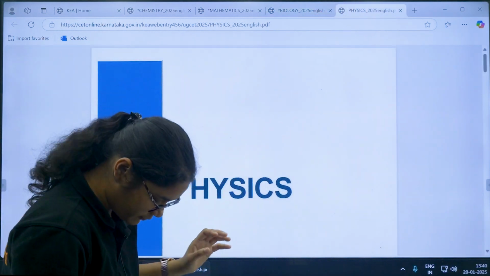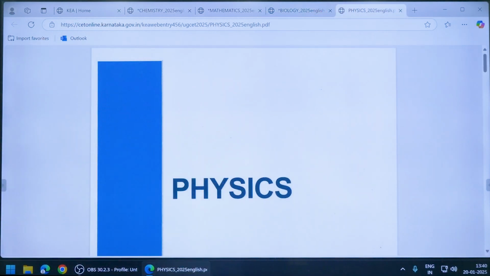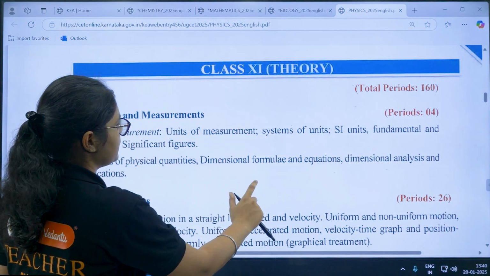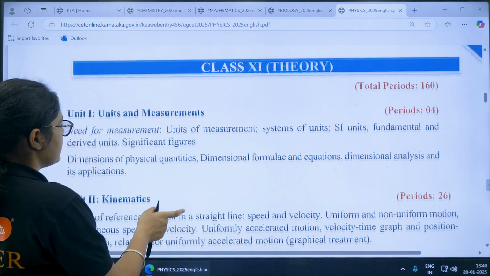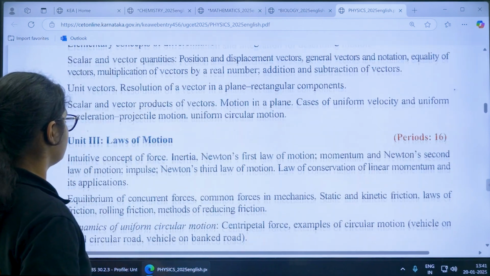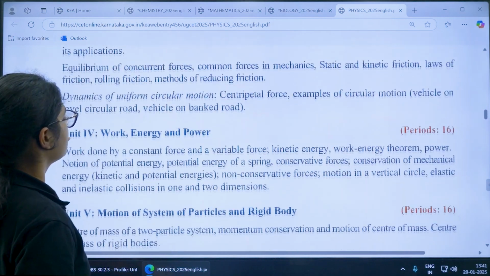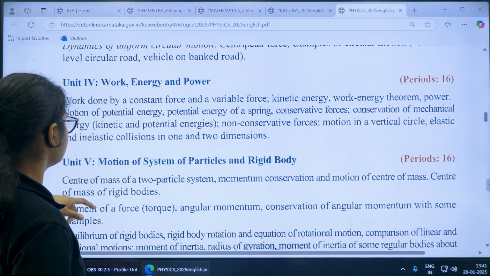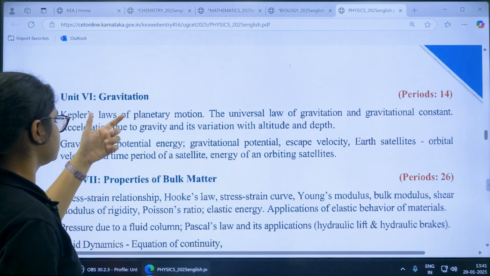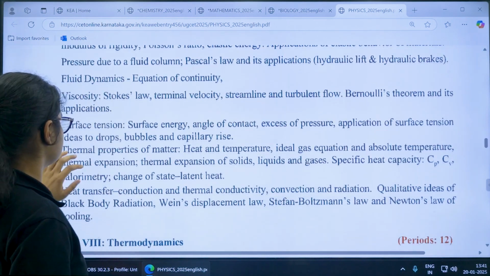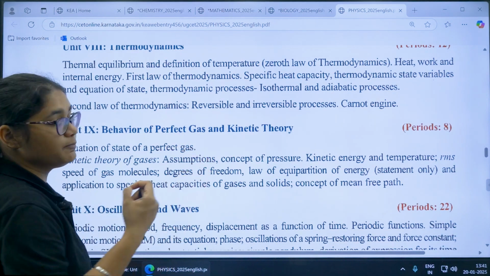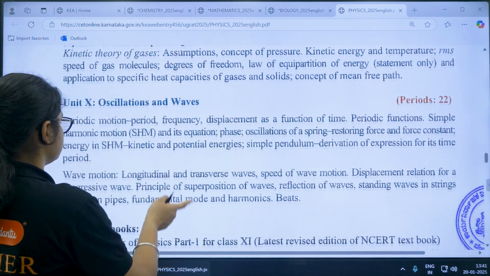Next, talking about the physics syllabus. So yes, the physics syllabus. If you move here, we have first in PU1 units and measurements, the first chapter. Then in kinematics, unit 2 kinematics. Then unit 3 laws of motion. Then you have unit 4 work, energy and power, and motion of system of particles and rigid body, unit 5. Then unit 6 gravitation and properties of bulk matter. These are topics you should be covering. Then thermodynamics, unit 8, then behavior of perfect gas and kinetic theory, oscillations and waves.